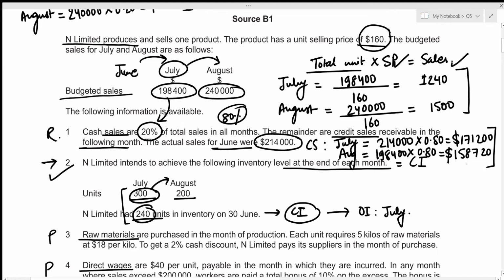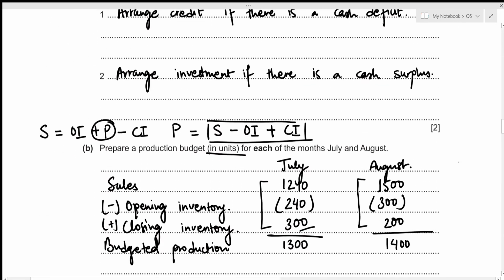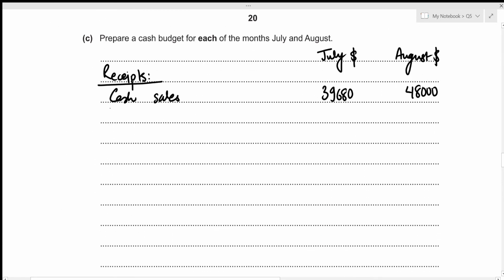Now again, these are the amounts that we are receiving for credit sales, meaning that this should be recorded in the receipts section of the cash budget under the heading of credit sales. Let's do that. We have credit sales, and the amount for credit sales received in the month of July, we figured it out to be 171,200, and the same for the month of August was 158,720.